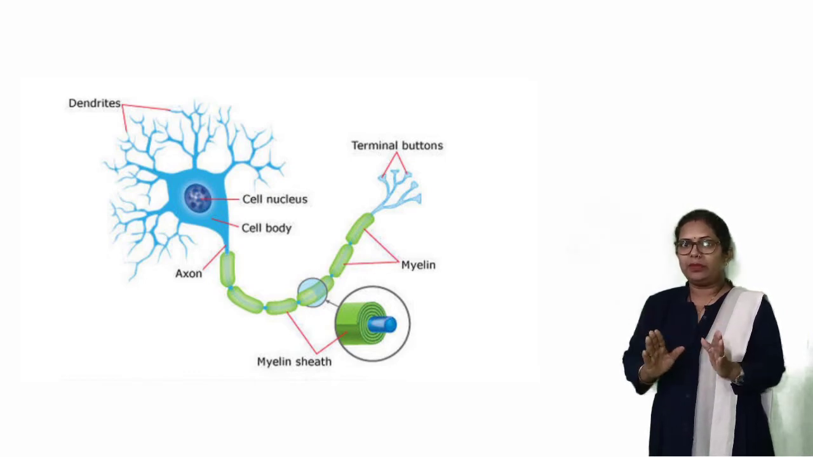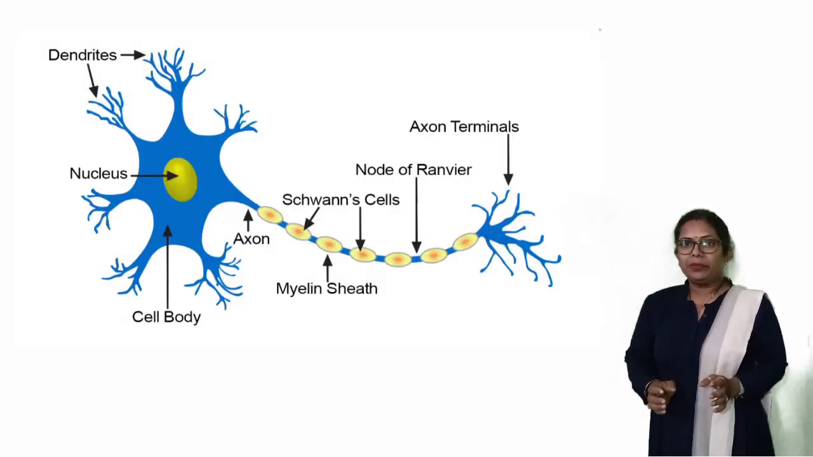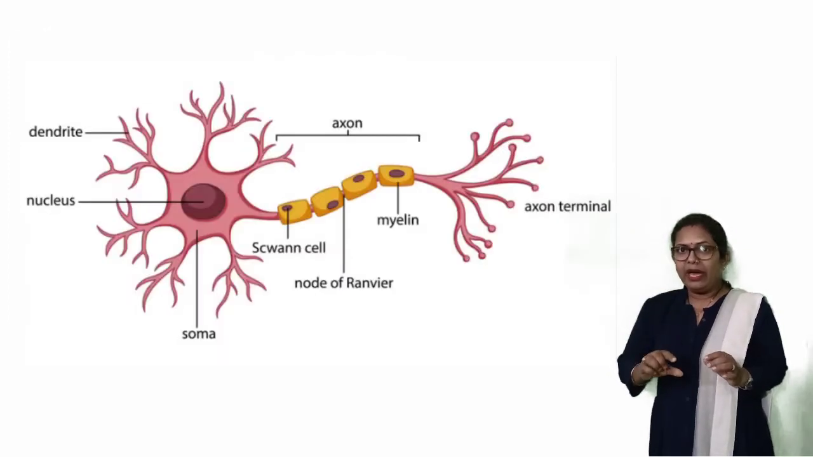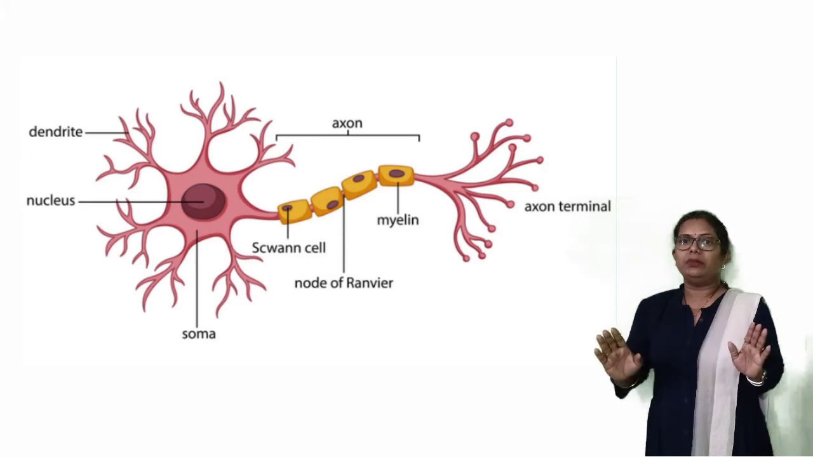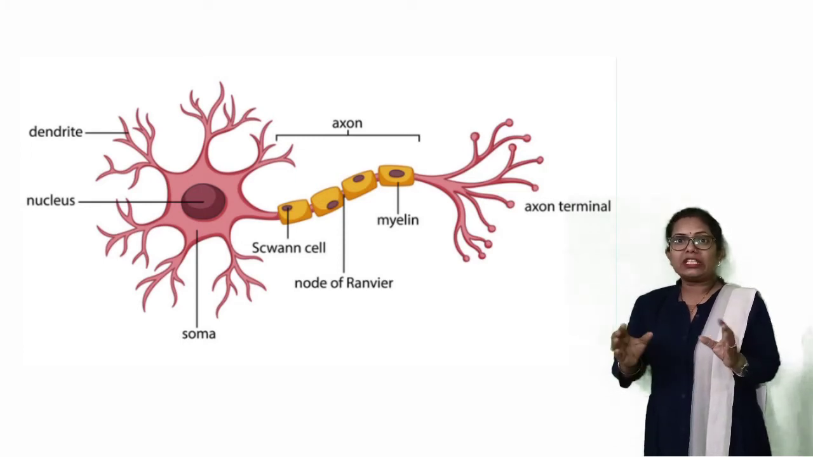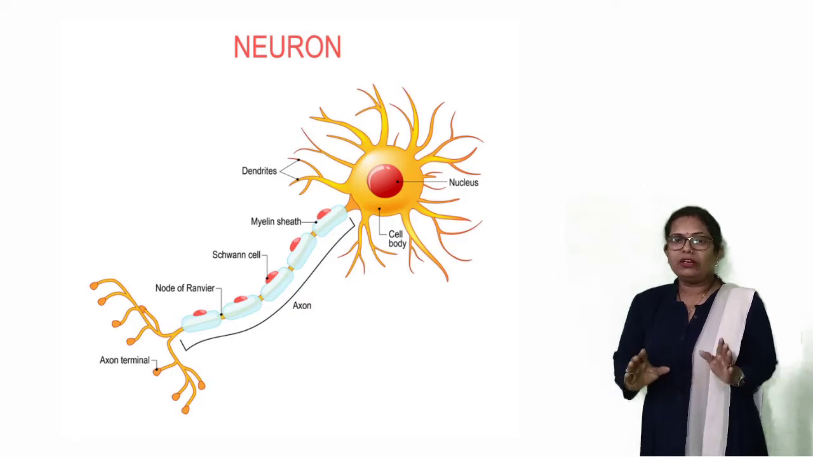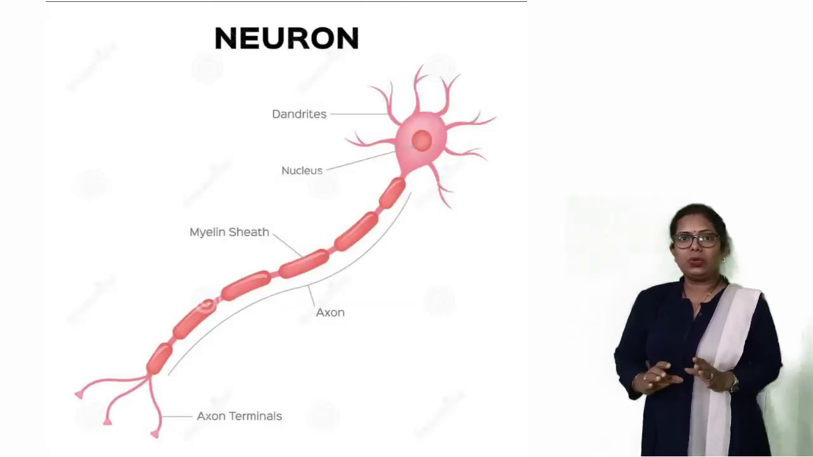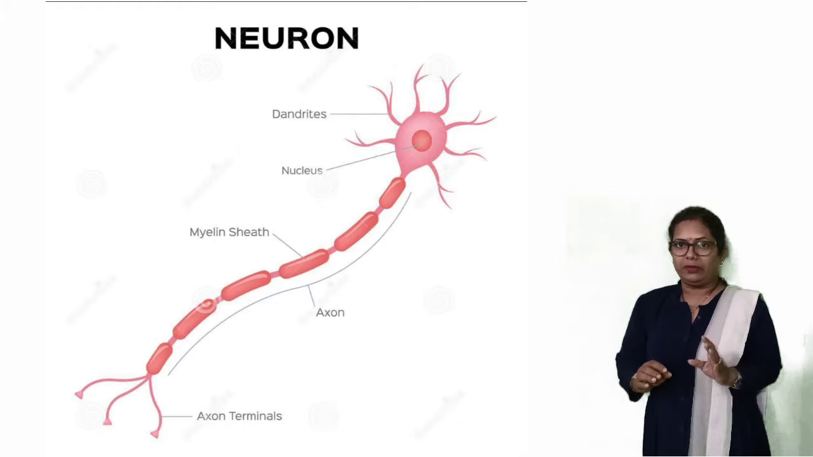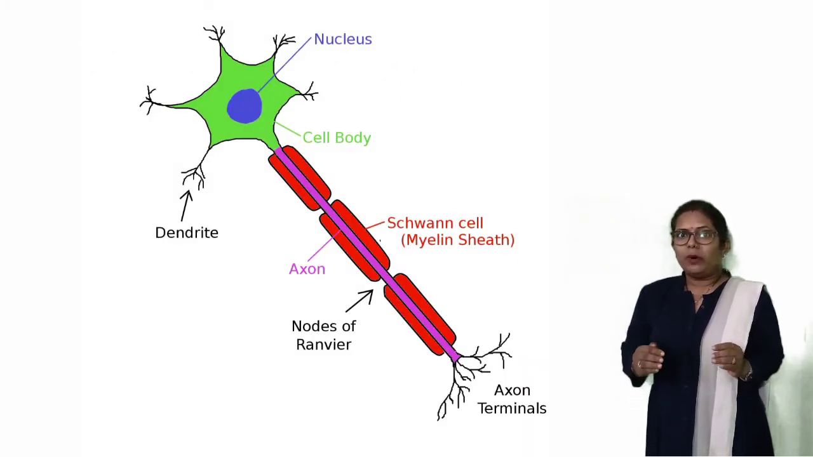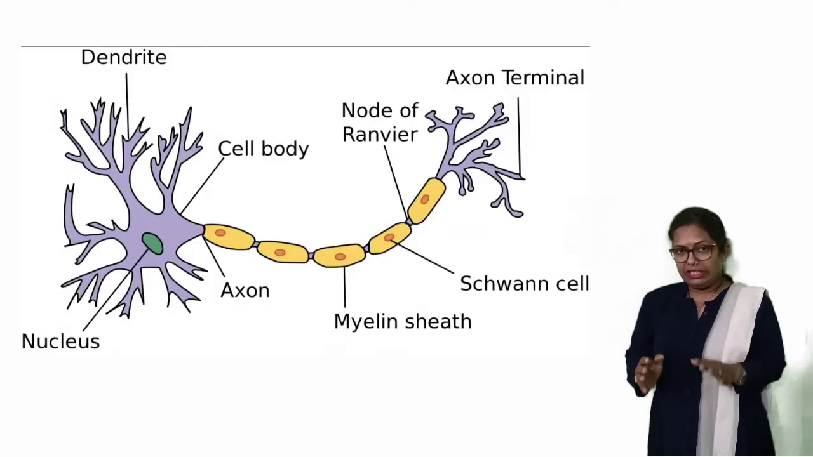It is covered by a myelin sheath, but at some places at regular gaps the axon is not covered by the myelin sheath. It is exposed, and this exposed area where it is not covered by the myelin sheath is known as the node of Ranvier. Now the structure is clear.